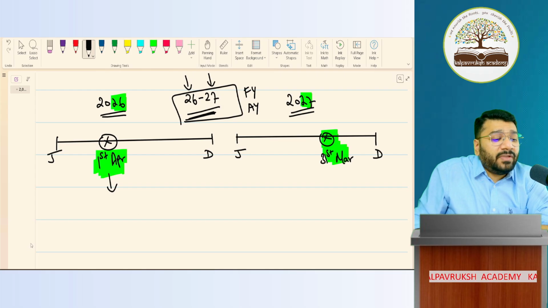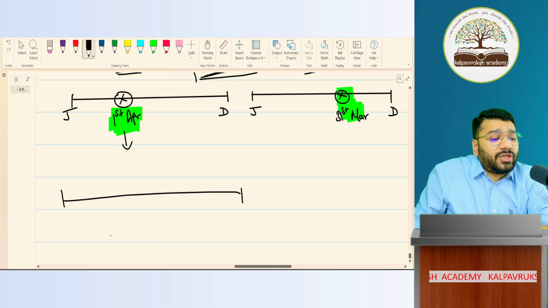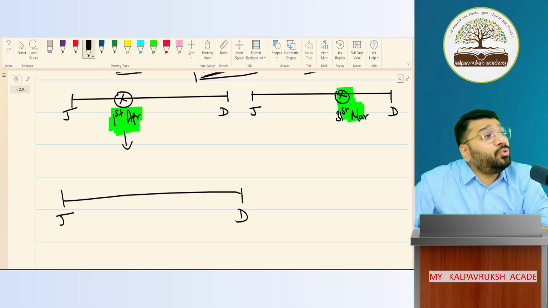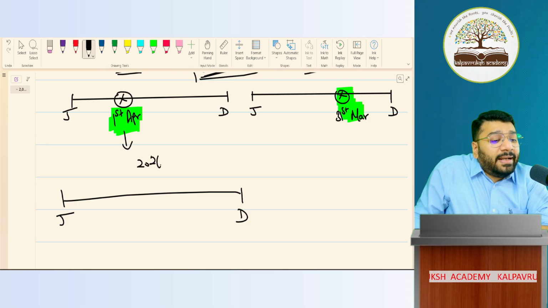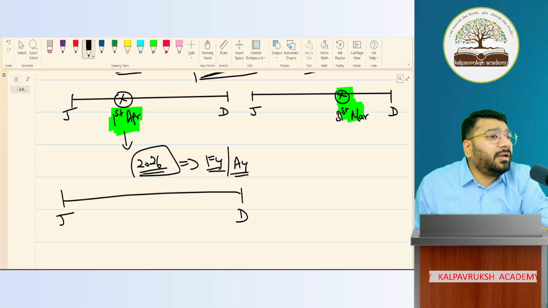However, if any entity is doing the accounting from Jan to December, so his financial year is what year? Let's say we are doing in 2026, which means 2026 is your calendar year and this itself becomes your financial year. This itself becomes your accounting year. Got it, not got it?